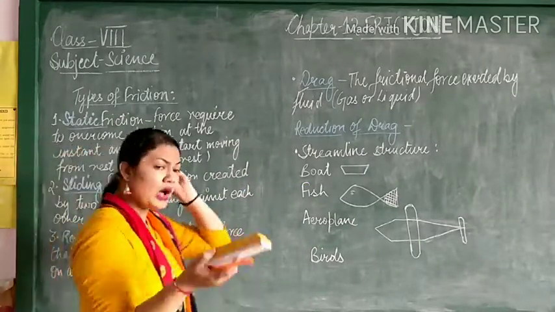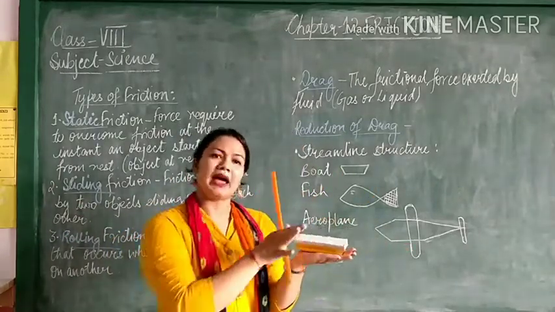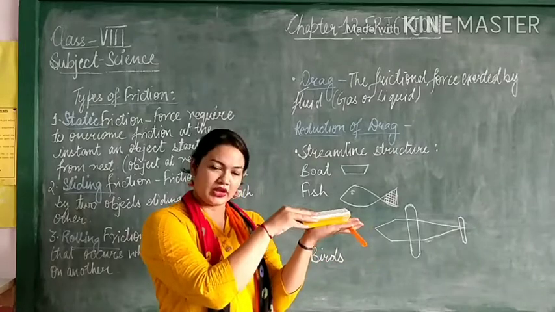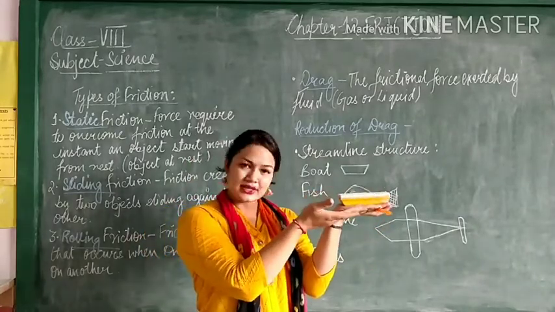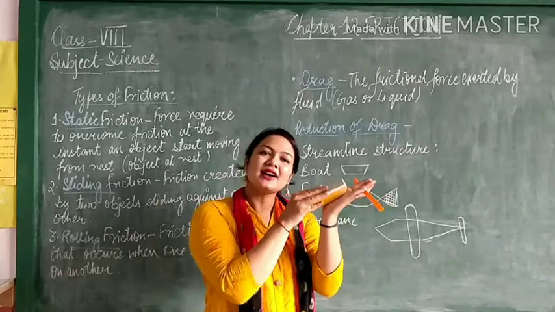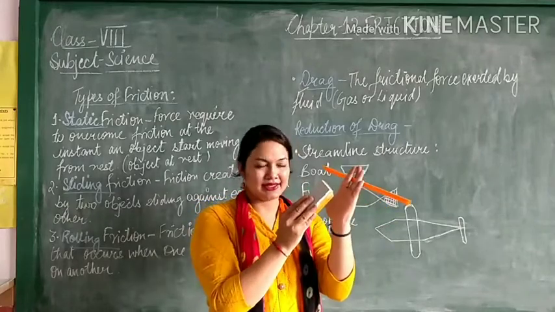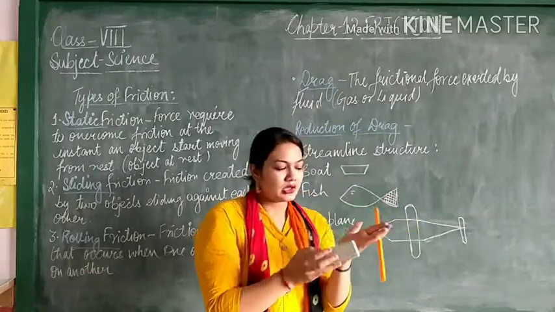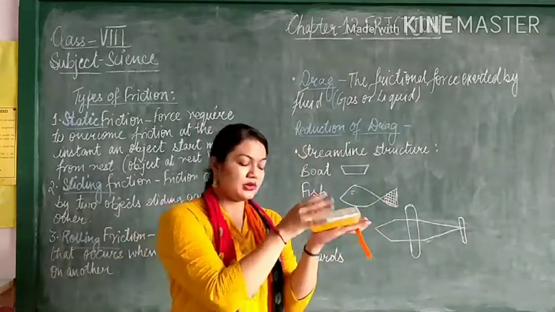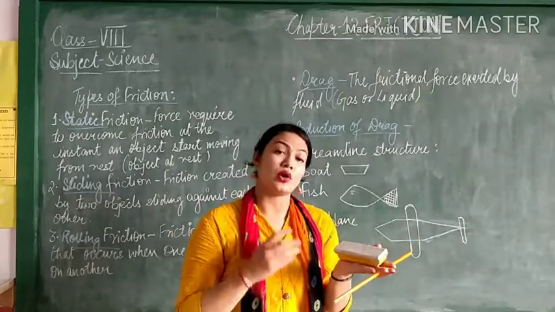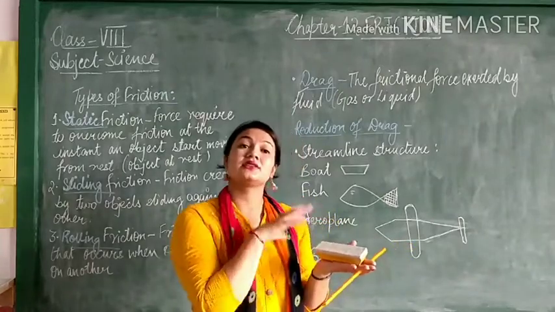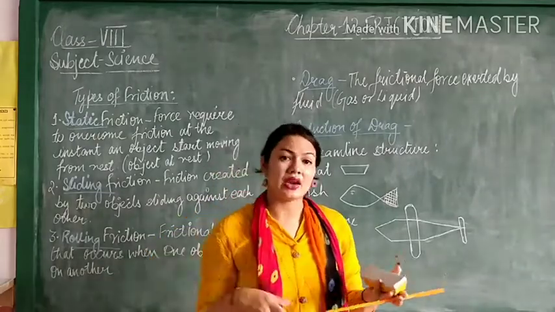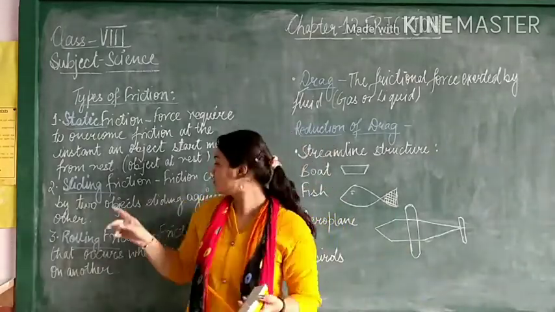Now the second frictional force which we are going to talk about is sliding friction. After we have applied a force, the object will start moving, sliding. See, this is a slider. Whenever there is sliding, that force is known as sliding frictional force, or we can say the friction is sliding friction. You must have seen sliders in a playground. So those sliders have which friction?